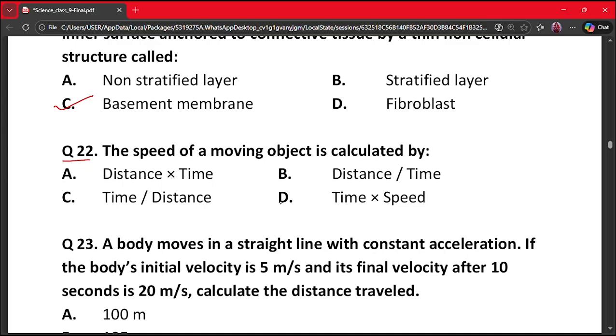Distance into time, B. Distance divided by time, C. Time divided by distance, and D. Time into speed. The correct answer here is option B, because speed is equal to distance upon time.